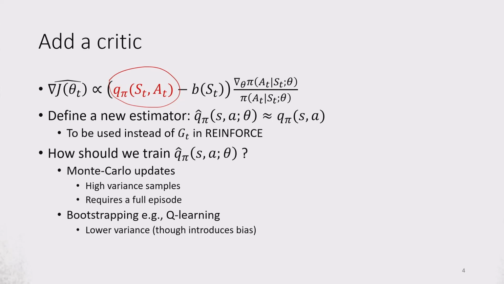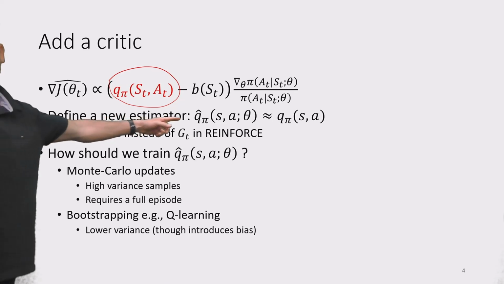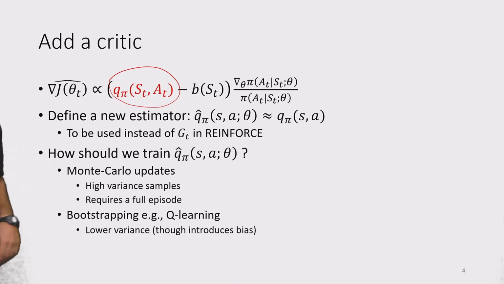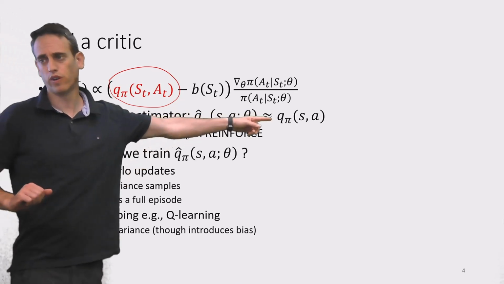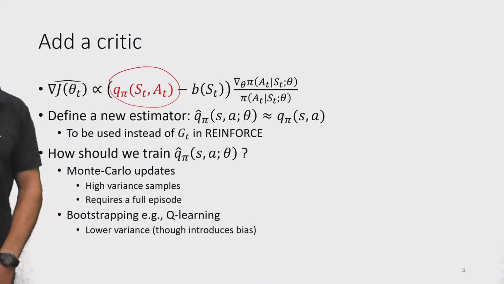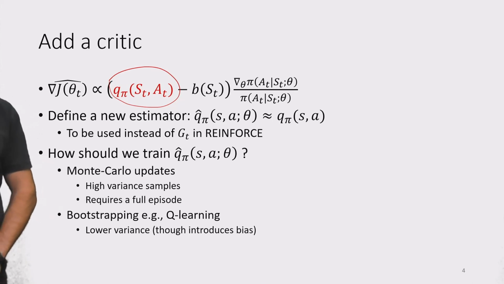So let's define a new estimator. This will be our critic. And our new estimator is an estimator for the Q value. It's a function approximator, and we'll try to approximate the true Q values. So we'll swap the capital G with our Q estimation. How can we train Q hat?